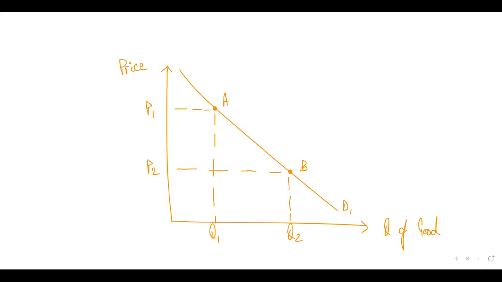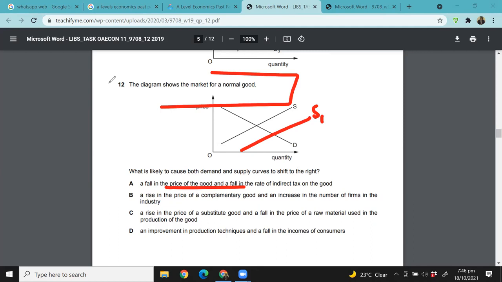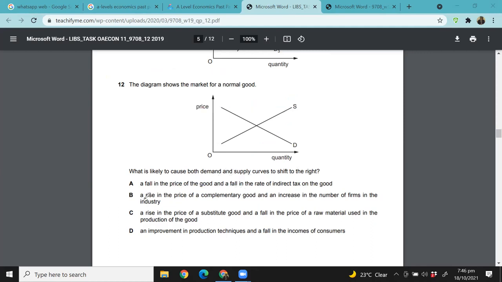Now let's read all the options one by one. So fall in the price of the good is incorrect, and a fall in the rate of indirect tax. Yes, if there is a fall in the rate of indirect tax, then the supply will shift to the right. That's correct. But a change in the price of the good will not cause a shift in the demand. So it's not fulfilling the entire statement that both the supply and demand curves shift to the right, right? So A is incorrect.